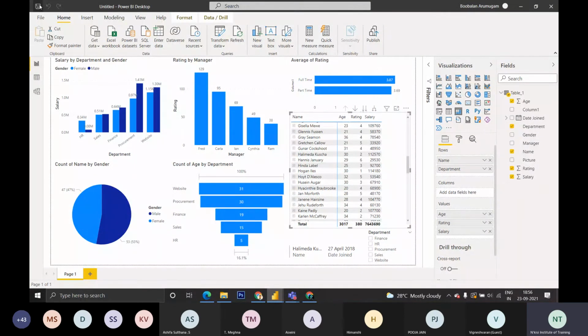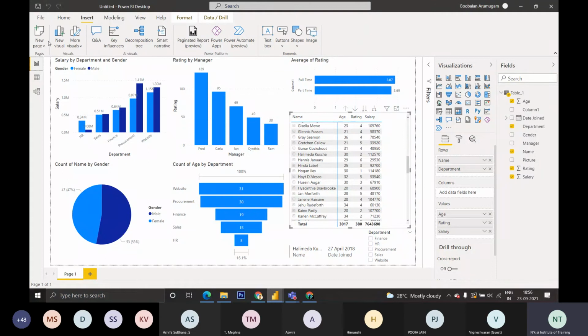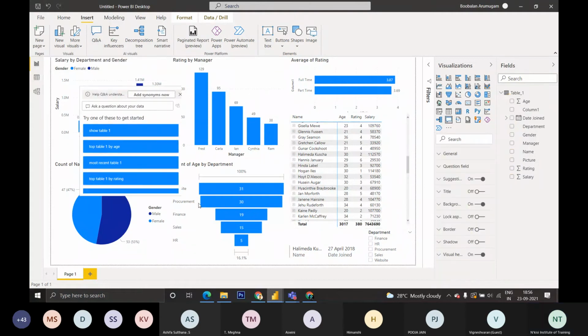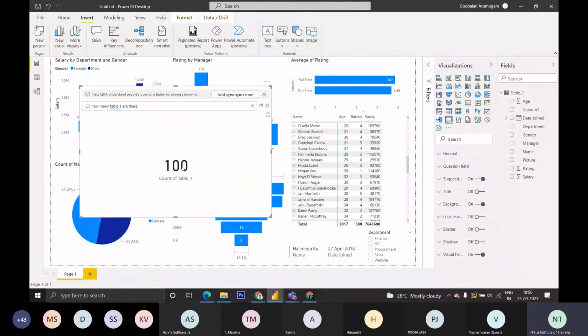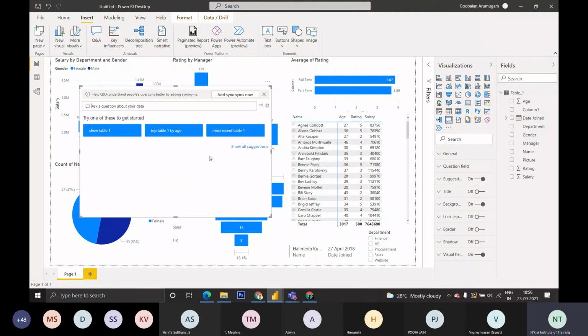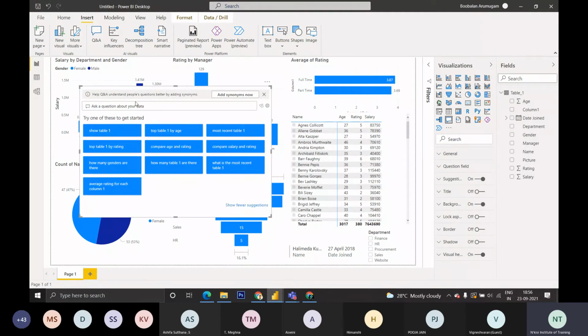Then if I want to insert something, here you can also have Q&A sections. You can add whatever you wish. For example, how many tables are there? It contains 100 fields. I have added data containing 100 people, 100 employees. Like that you can ask any questions to this Q&A. It will show the tables.